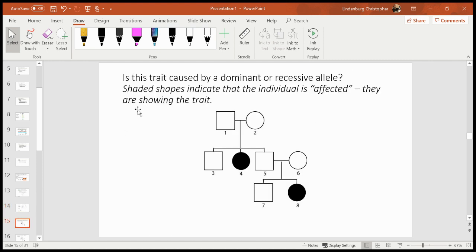Take a second. Look at the parents here, the offspring here, these parents, these offspring. The trait that we're studying in this pedigree, is it controlled by a dominant allele, or is this trait controlled by a recessive allele? Take a second, pause the video. Seriously, pause it. Pause the video and see if you can work out if this trait is caused by a dominant or a recessive allele.